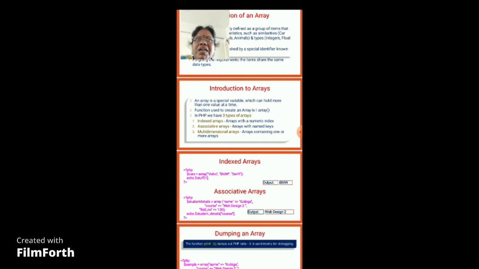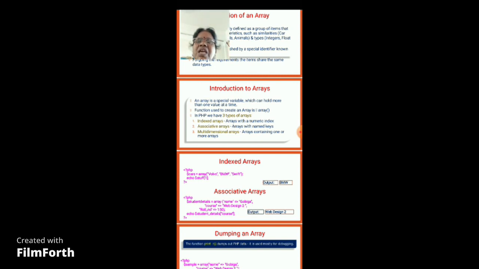So in the indexed array, the values of the elements are given in the array, but the key value is not mentioned. So it is called an indexed array, and what PHP does is take its default numbers 0, 1, 2, 3 as the index number, that is, the key values, like this.